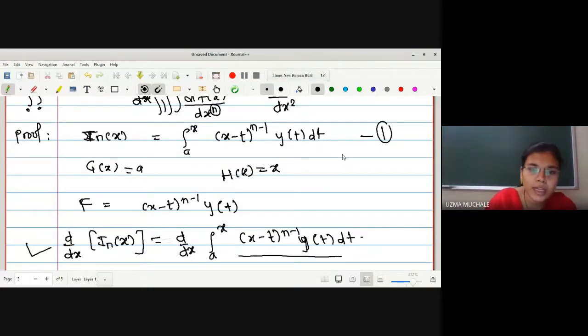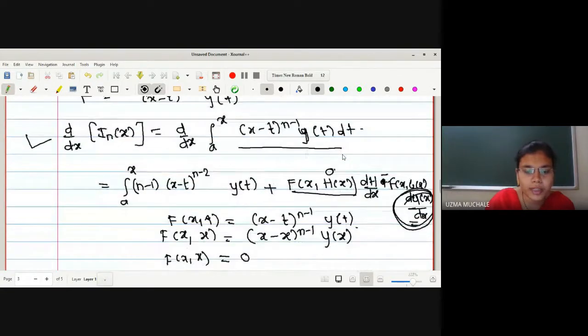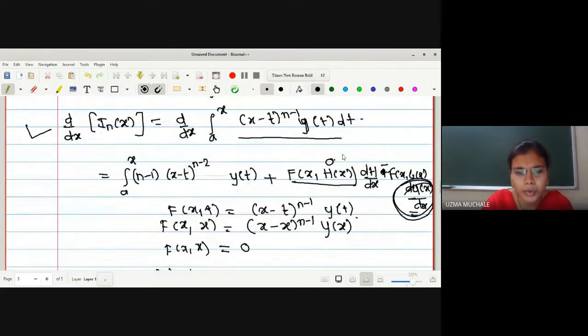And after finding these derivatives, we have to just finally integrate n times and we'll get the result. So first we have found the first derivative; you have to use the Leibniz rule for differentiation under the integral sign. At that time you can use it easily, no? First you have to find the partial derivative, then find the derivative of the upper and lower limits. This g is a constant, hence the derivative is 0. This f of x comma x will be 0 because x minus t, that is x minus x, will be 0.